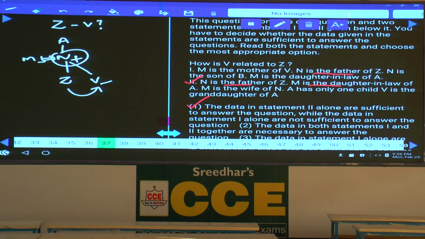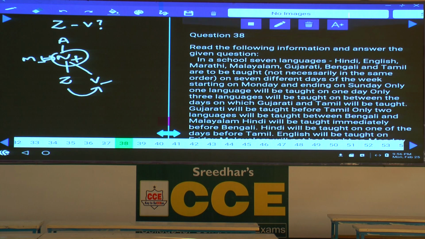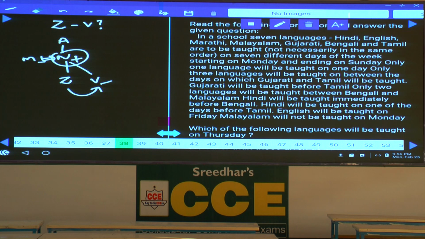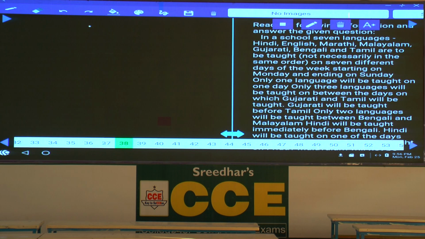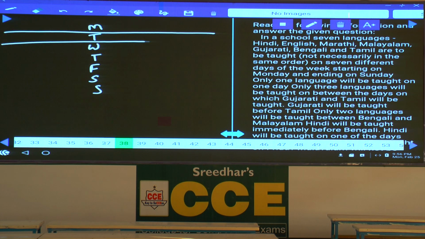Then question numbers 38 to 43. Now, this is again based on puzzle. In a school, 7 languages are there: Hindi, English, Marathi, Malayalam, Gujarati, Bengali and Tamil are to be taught on 7 different days of the week, starting on Monday and ending on Sunday. Hence, let us start with Monday, Tuesday, Wednesday, Thursday, Friday, Saturday and Sunday.